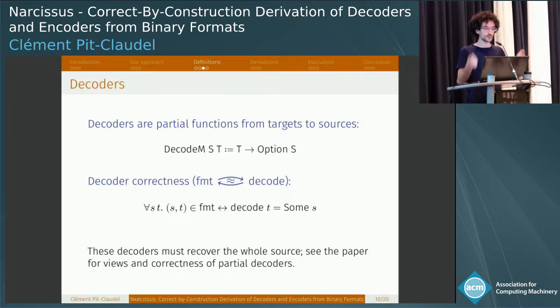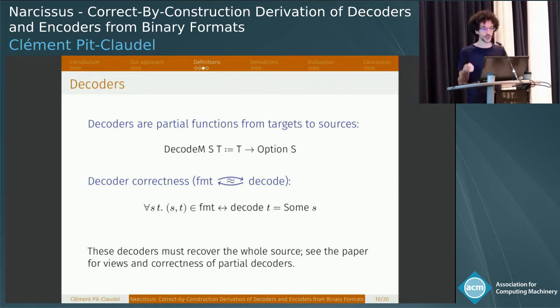A decoder goes from the target type into the source type, and here the theorem is a bit different. For any source and target values allowed by the format, decoding the target should yield the source. The reason why there's a difference between the encoder and the decoder is that when you generate one encoder, it should be one of the many encoders allowed by the format. But when you generate a decoder, it should accept to decode any values that might have been produced by the format. This definition of decoders forces you to recover the whole source. It does not allow decoding just part of the packet.